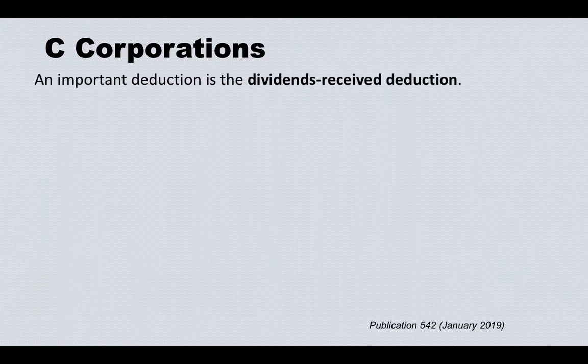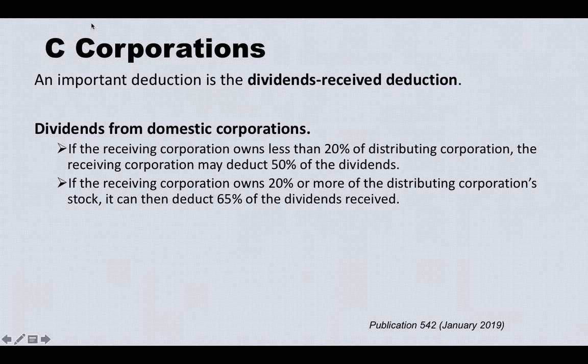Another important thing about deductions is the dividends received deduction. This one is about C corporations. If a C corporation receives dividends from another corporation, those dividends allow a deduction. Let's look at dividends from domestic corporations. So you own a corporation, then you receive another corporation's dividends.